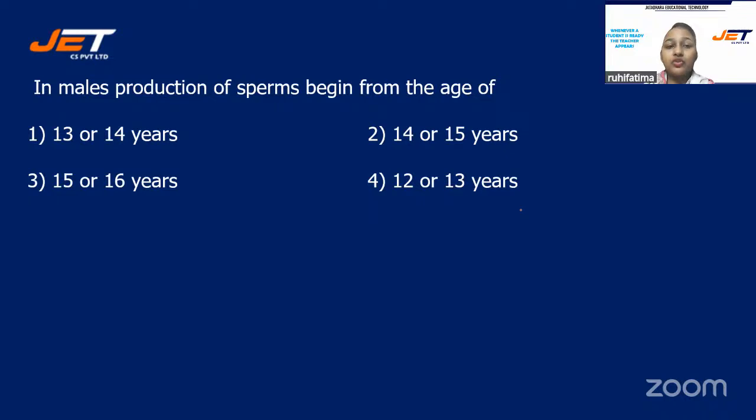Students, the correct answer is option number 1, 13 or 14 years.